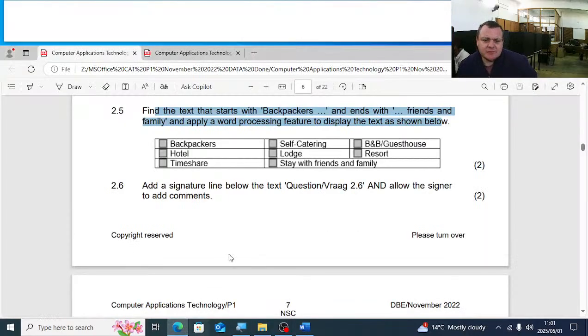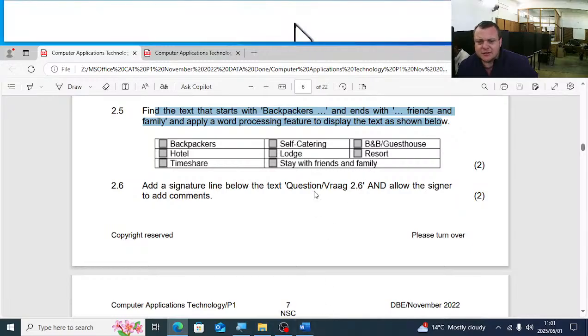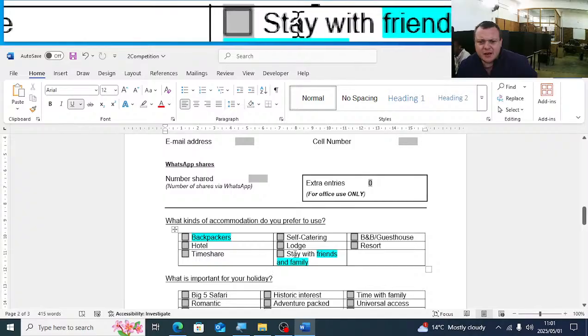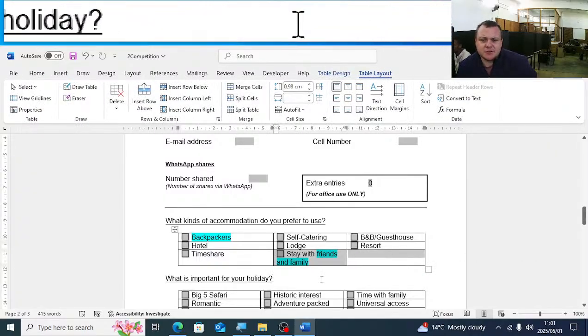The only thing that we must do here is merge the 2 last cells. Do you see that? Stay with friends and family. So here we will select the 2 last cells. We'll select both of them. We'll say merge cells.